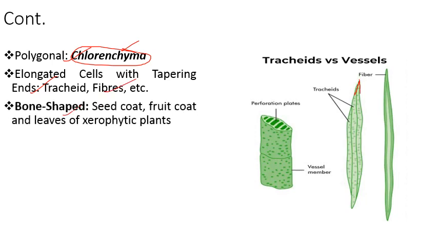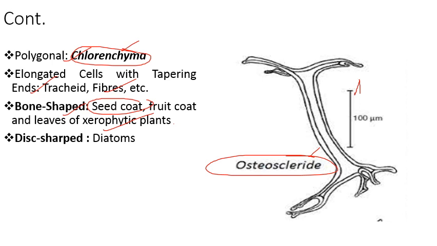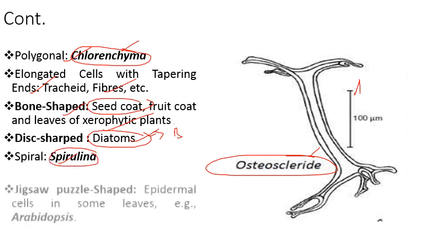Then next we have bone-shaped cells. So these are found in seed coats, fruit coats, and leaves of some xerophytic plants. Mostly जो osteosclereids होते हैं, which are found in the seed coats. So इसकी shape होती है bone shape. Then disc-shaped structure, जो diatoms होते हैं, which are members of Bacillariophyceae. तो जो diatoms की shape है, that is disc shape. Then spiral, this is the Spirulina algae, जो कि spiral shape की होती है.